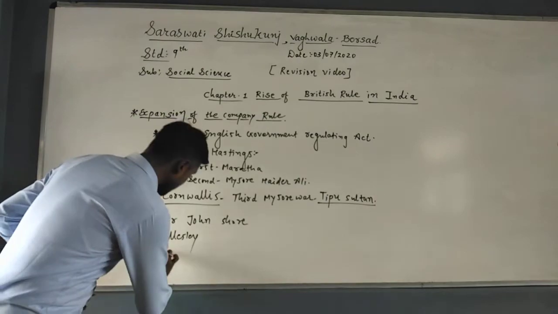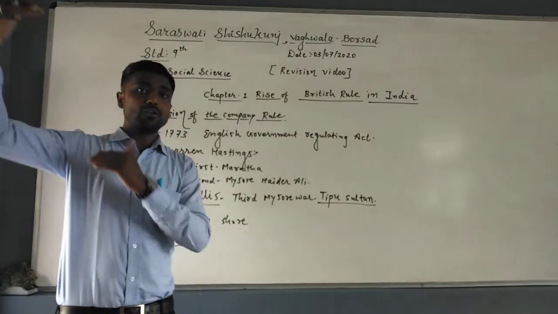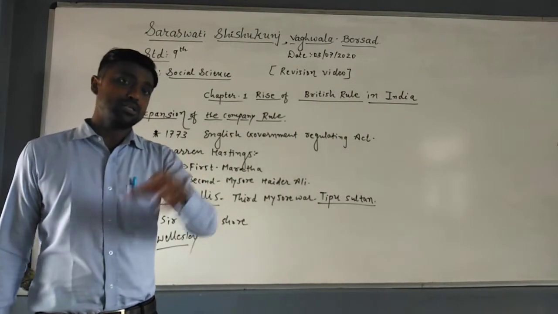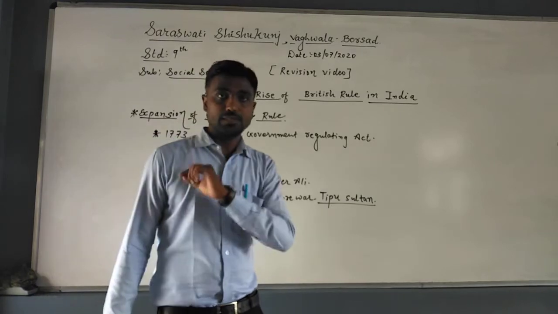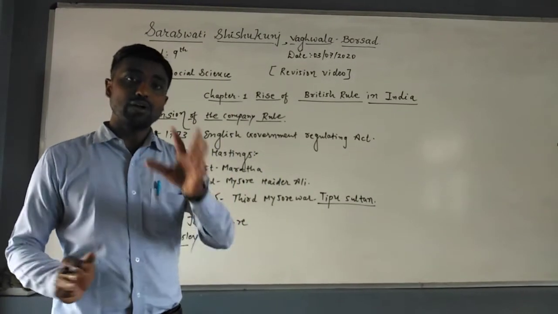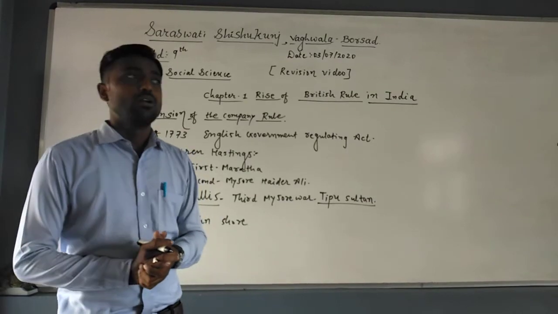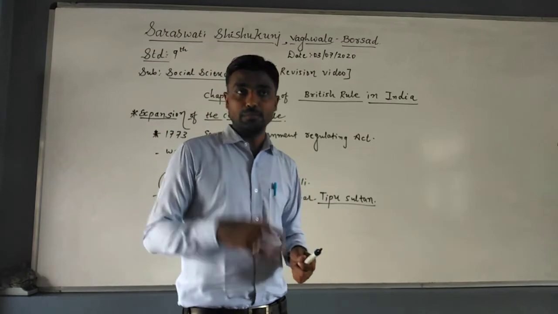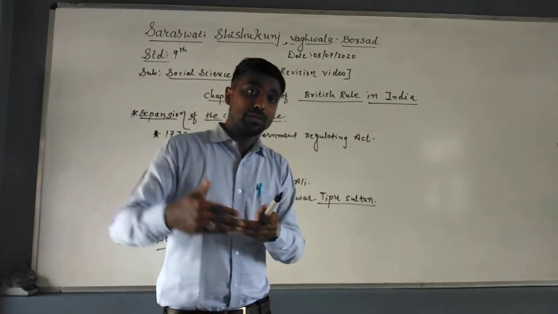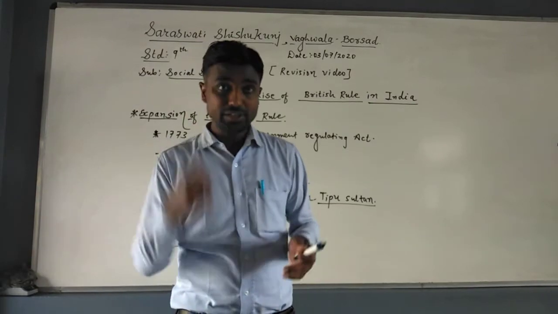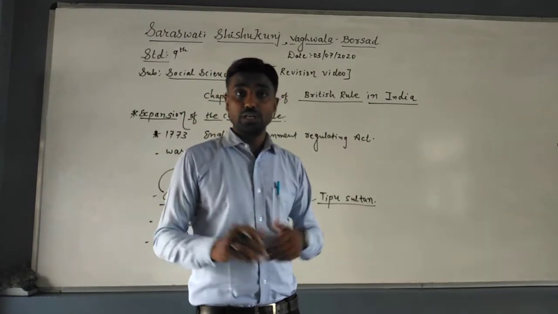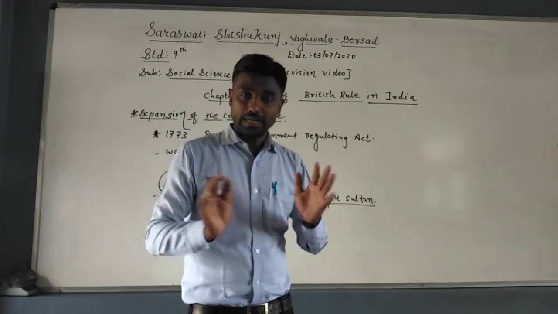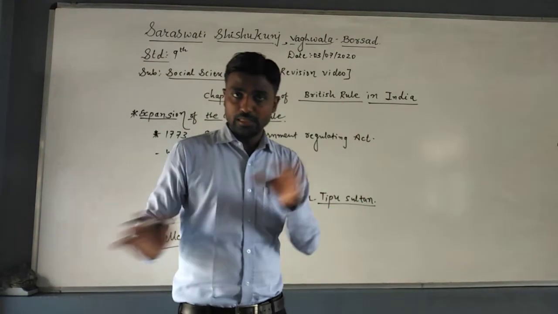Wellesley got the responsibility to increase the power of the company as well as to expand their rule. Due to that, Wellesley introduced some policies. The first policy was the subsidiary alliance system, with five terms and conditions. Whoever the Nawab or Nizam was who accepted this system would get the trained British army. But in return, that Nizam or Nawab had to give equivalent provisions, wealth or income to the Britishers. It means the British army was getting a huge amount of money.